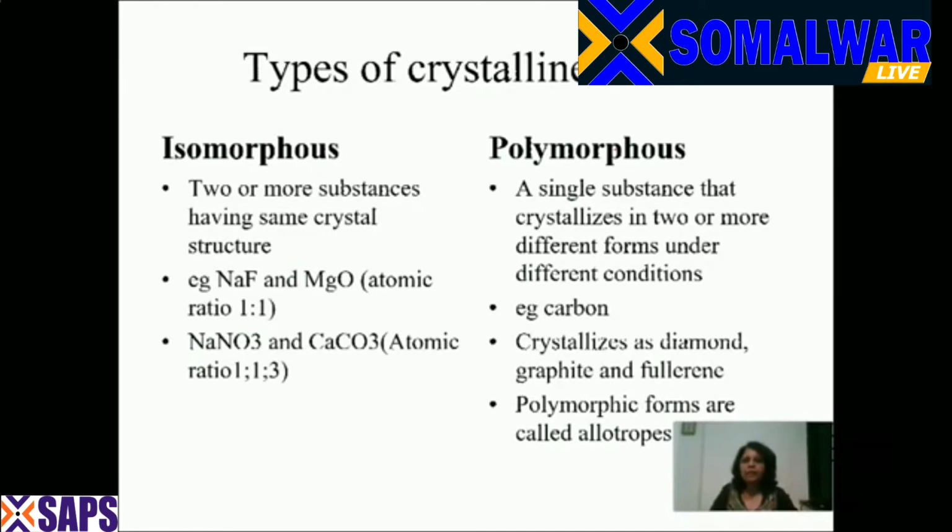The second type of solids here is the polymorphous. Now the polymorphous solids are from one single substance. Isomorphous में क्या था? दो अलग substance थे पर उनका crystal structure same था. Polymorphous में क्या है? Substance एक है but they crystallize into different types. For example, carbon will crystallize into diamond, into a graphite form, and into a Fullerene form. So these polymorphic forms are also called allotropes. So allotropes हमने पहले पढ़ा है, allotropes are nothing but the polymorphic forms.